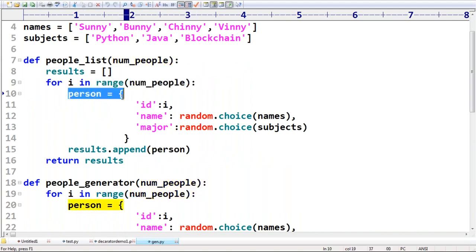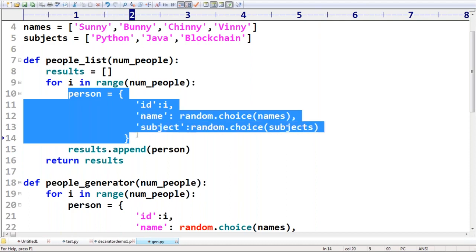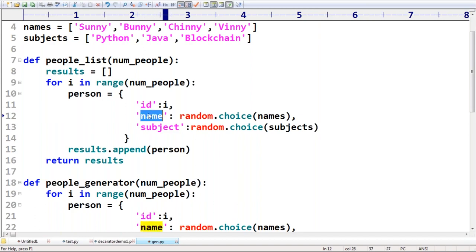Sir, person is equal to curly brace open. ID value is nothing but i. Name: can you please choose some random name from names? Next, major is nothing but subject. Can you please choose from subjects like it's going to provide. Do you know this one is a dictionary? One person dictionary object. Every person has an ID, name, and a subject.